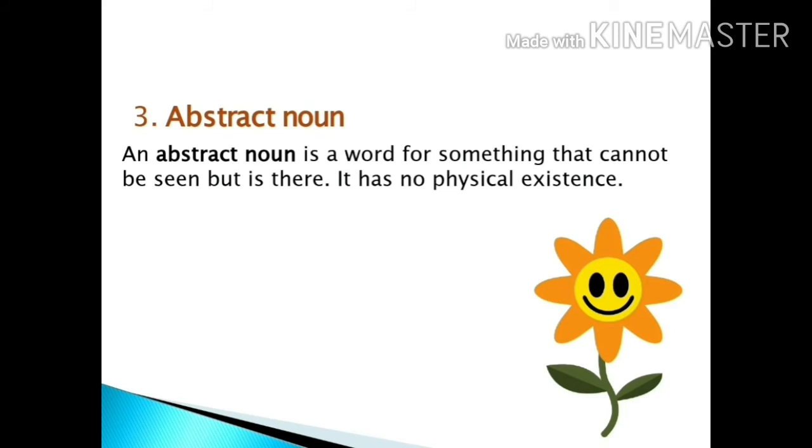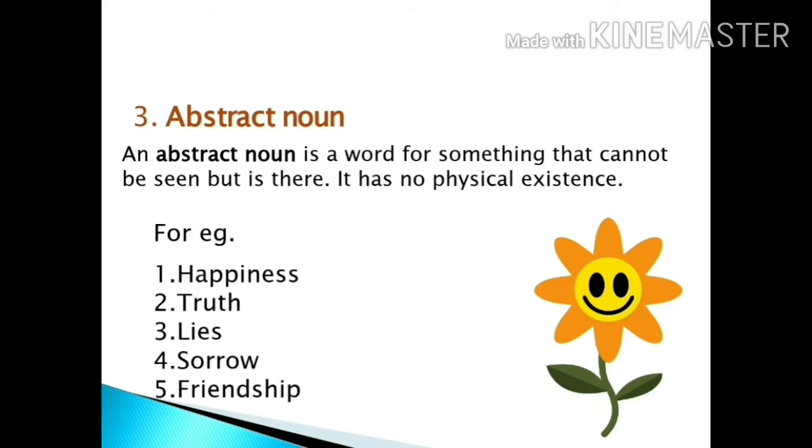Abstract noun हम उन चीज़ों के लिए यूज़ करते हैं जिन्हें हम देख नहीं सकते. So it is used for something that cannot be seen, just like our happiness, our devotion. Devotion means, you all know what devotion means. Now let's see examples. Happiness, we cannot see happiness. Truth, we cannot see truth.